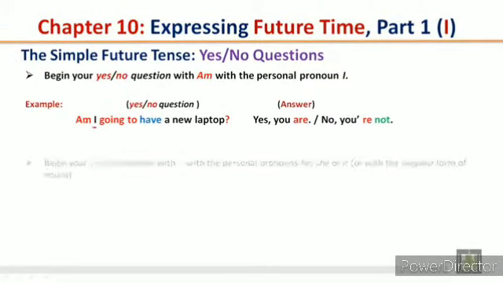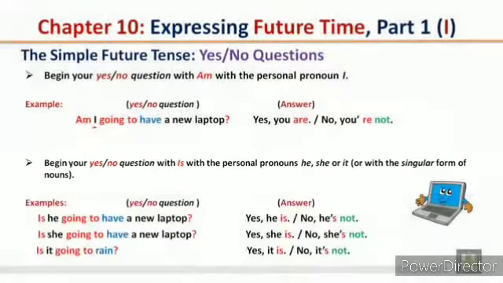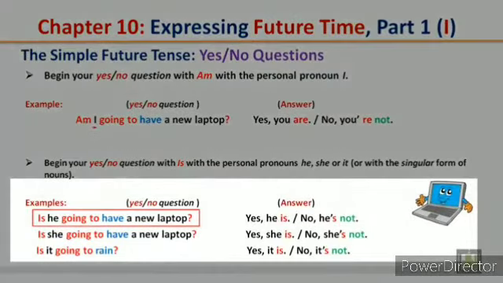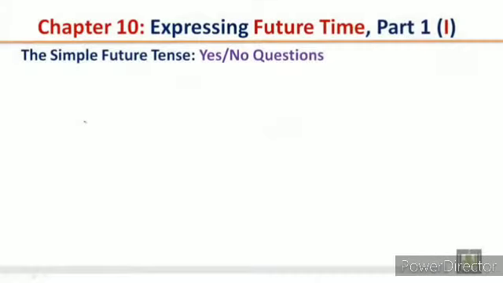Begin your yes or no question with is with the personal pronouns he, she, or it, or with the singular form of nouns. Is he going to have a new laptop? Yes, he is. No, he's not. Is she going to have a new laptop? Yes, she is. No, she's not. Is it going to rain? Yes, it is. No, it's not.